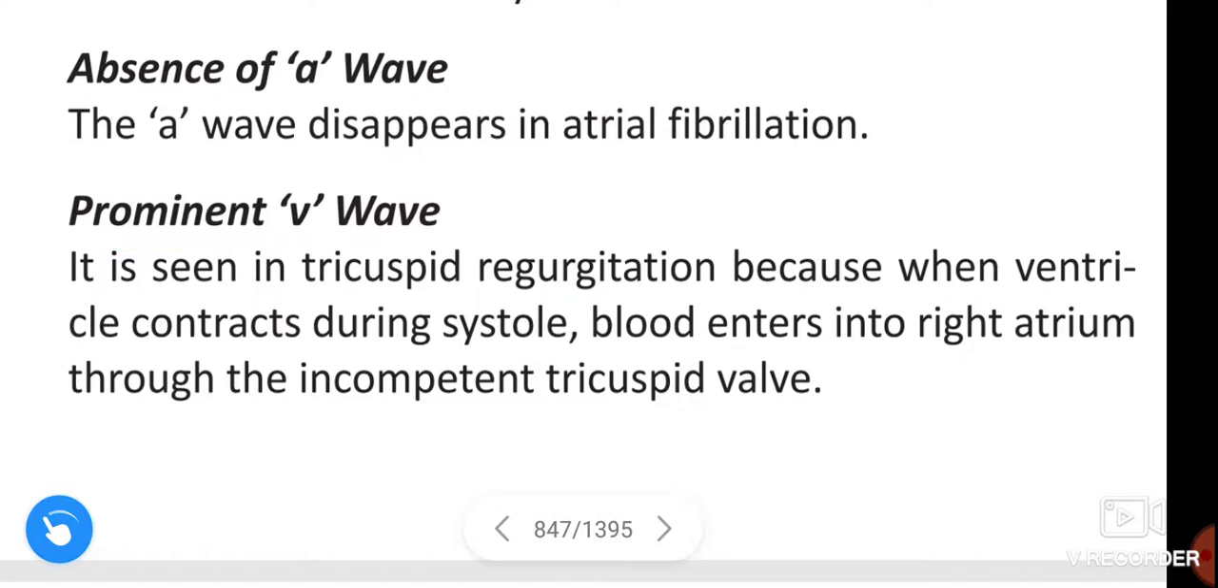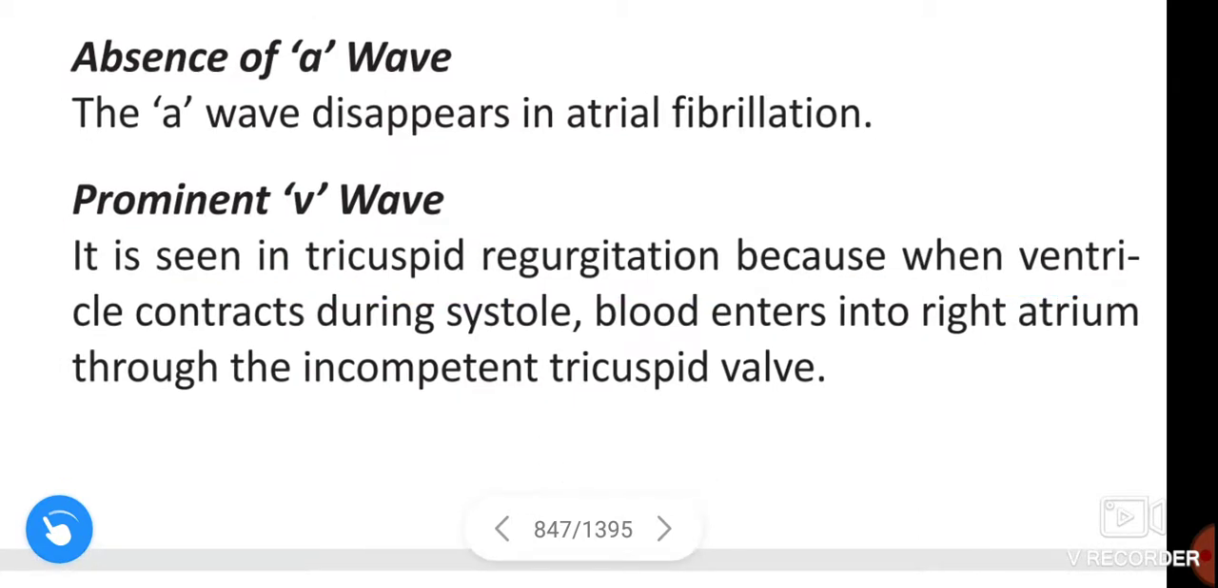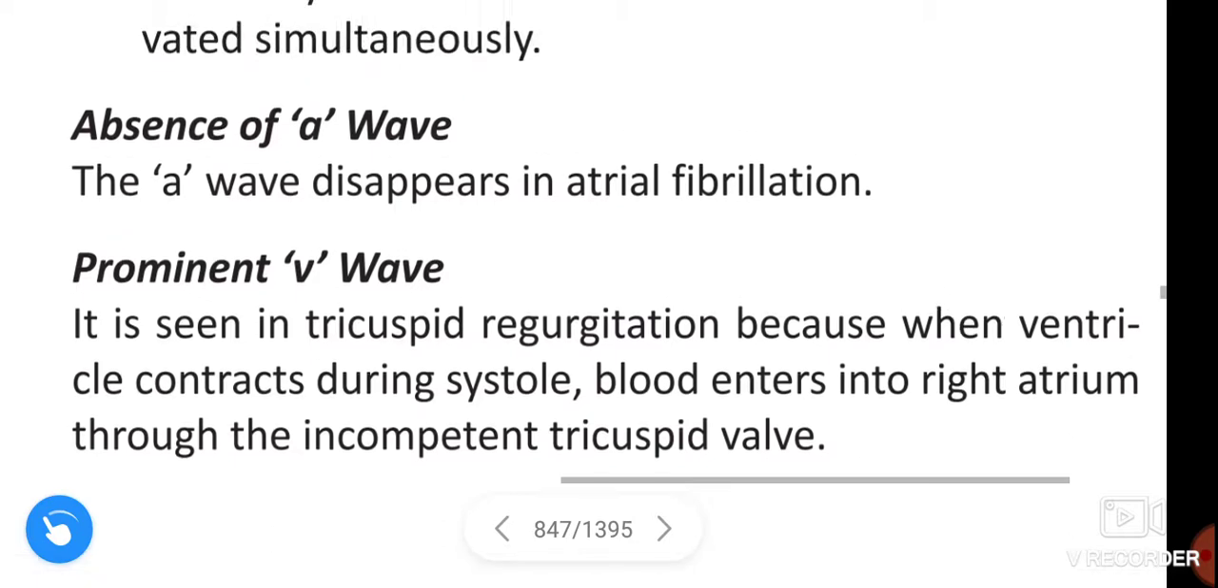Prominent V wave is seen in tricuspid regurgitation, because when the ventricle contracts during systole, blood enters into the right atrium through the incompetent tricuspid valve. Okay guys, coming to the figure of the cannon or giant wave.